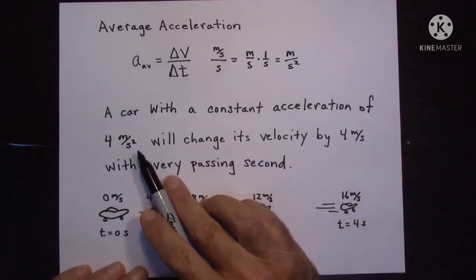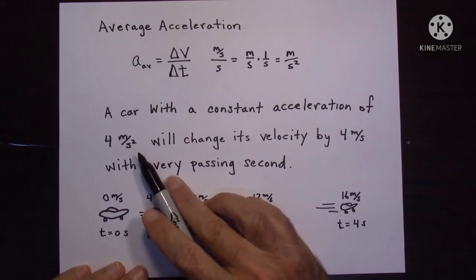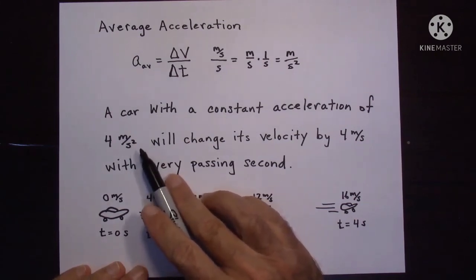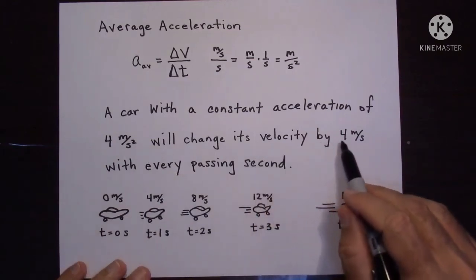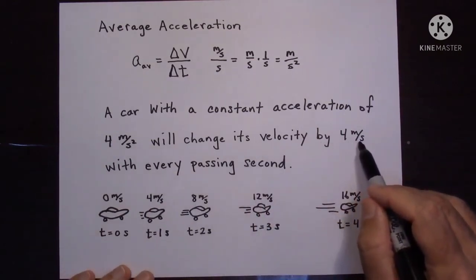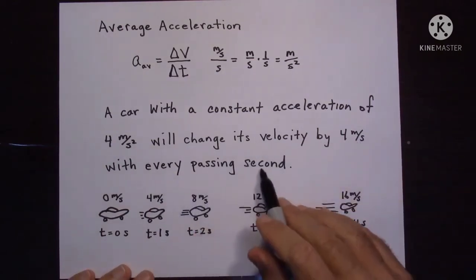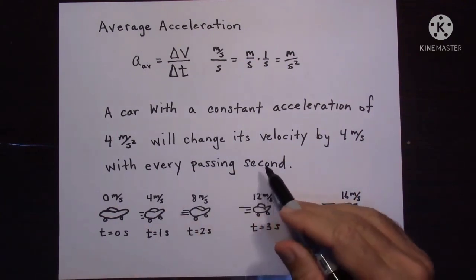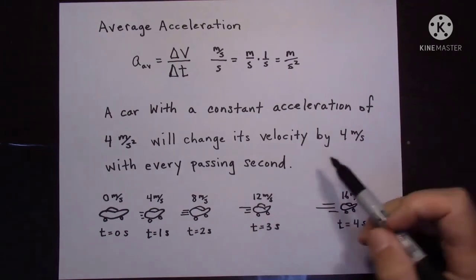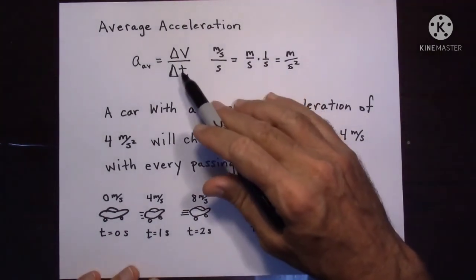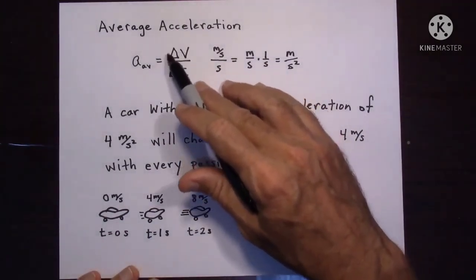So here take an example. A car with a constant acceleration of 4 meter per second square will change its velocity by 4 meter per second with every passing second. See here, a constant acceleration of 4 meter per second square is given.